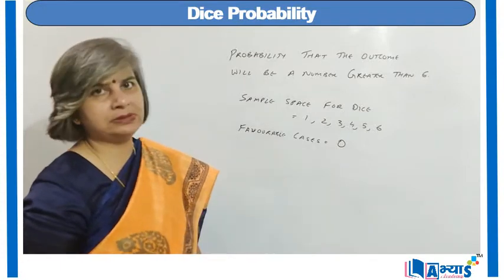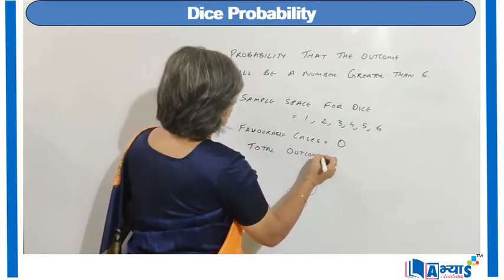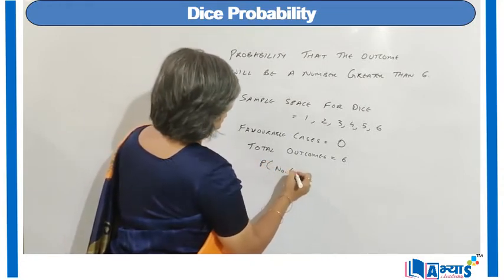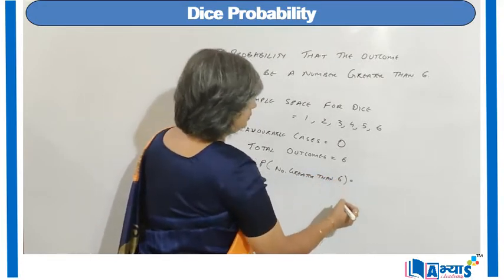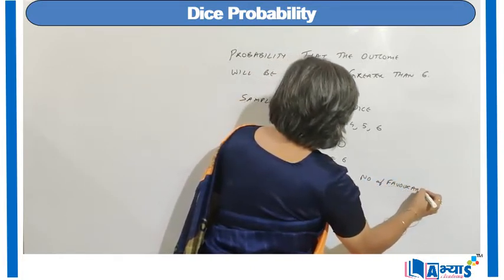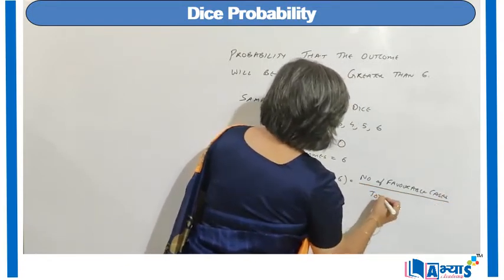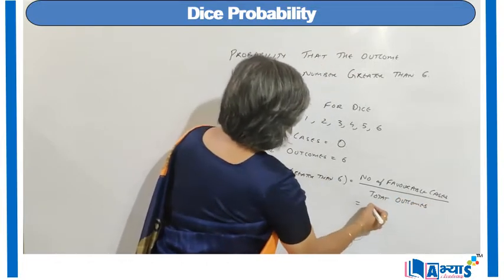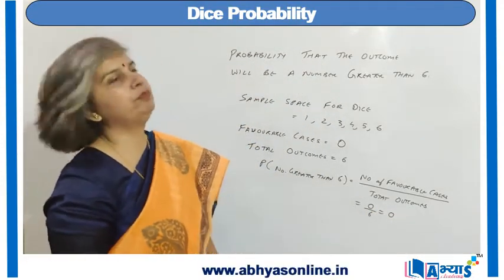So the favorable cases is 0, and total outcomes is 6. So probability of number greater than 6 is equal to number of favorable cases upon total outcomes. So it will be equal to 0 upon 6, that is 0. So this is how we can apply the concept of probability of a dice.